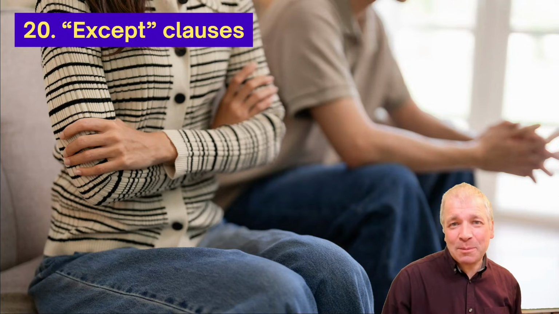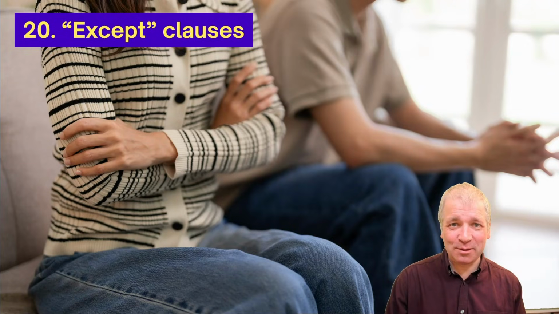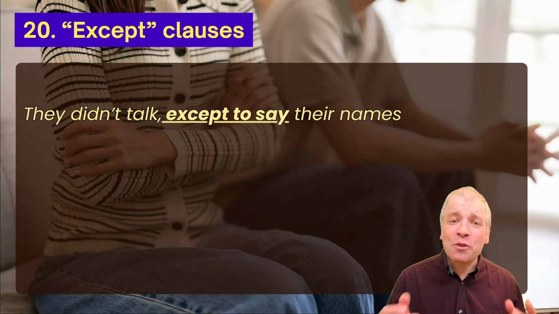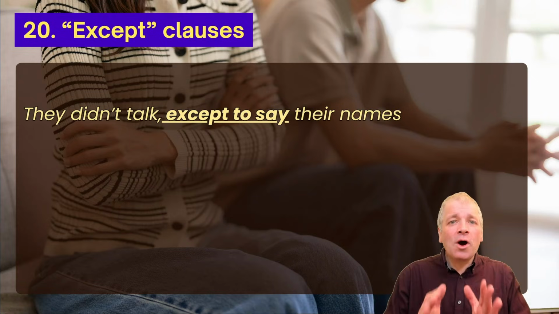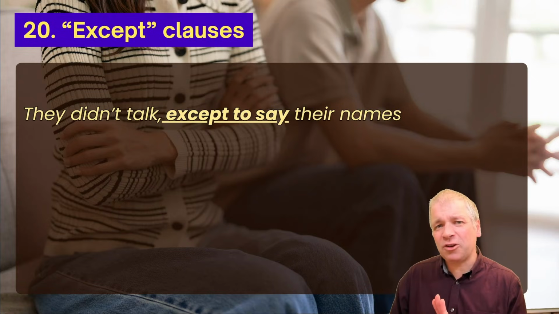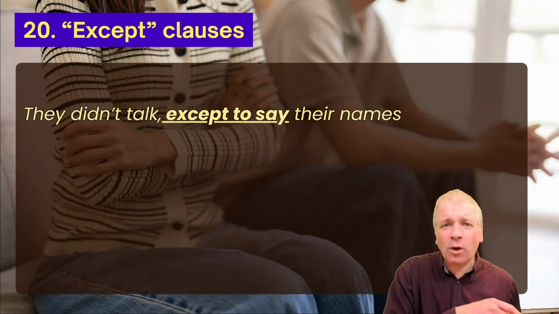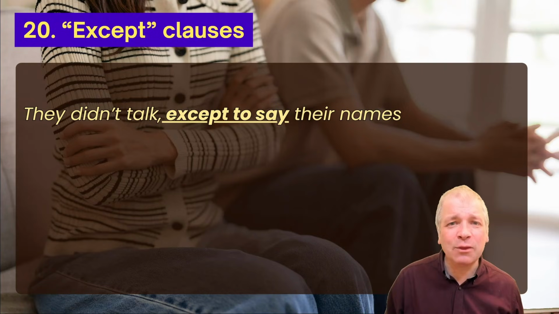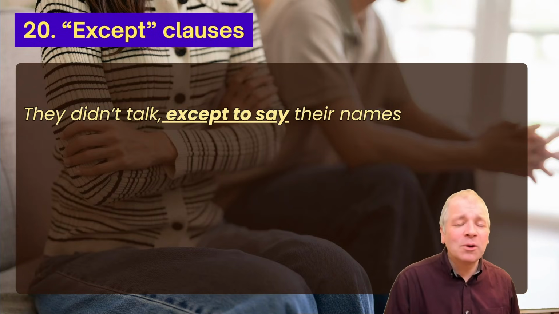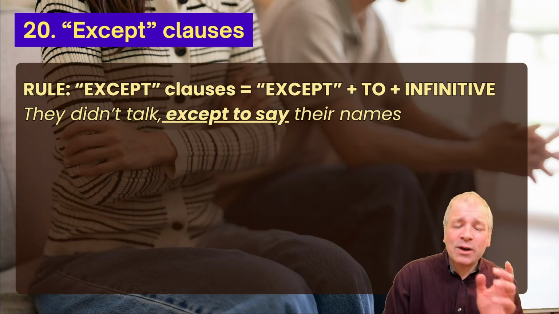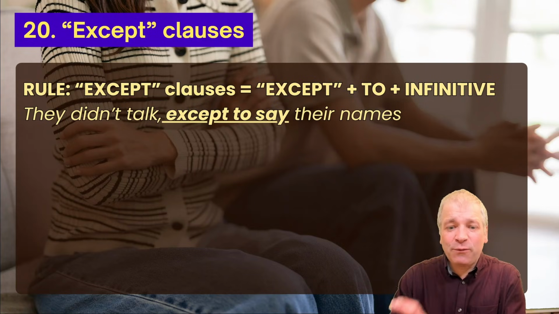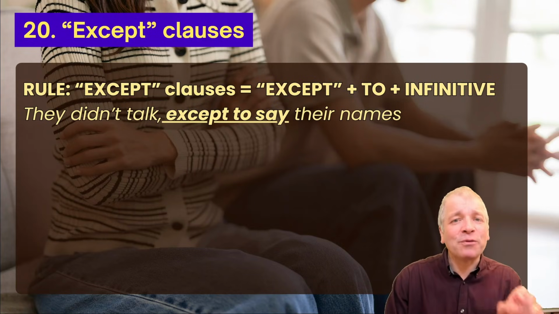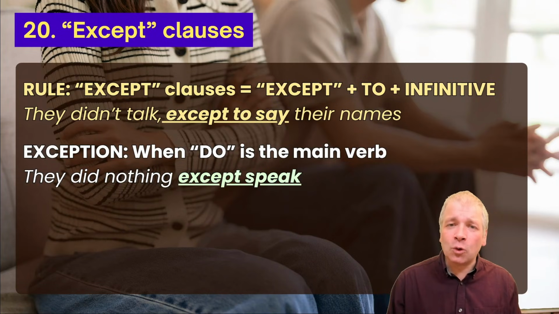And my 20th exception is for except clauses. Like this. They didn't talk except to say their names. We use the word except to introduce a clause which means everything but what I said before. So they didn't talk, they didn't say anything, but there was one thing that they did do, and that is they said their names. Now, with an except clause, normally we have except followed by to, followed by the infinitive, except to say. But there is an exception when do is actually the main verb, such as here.